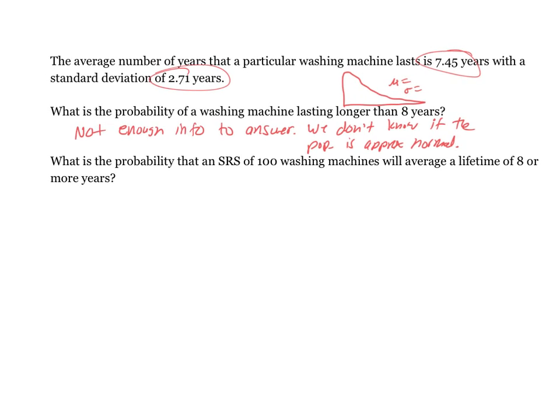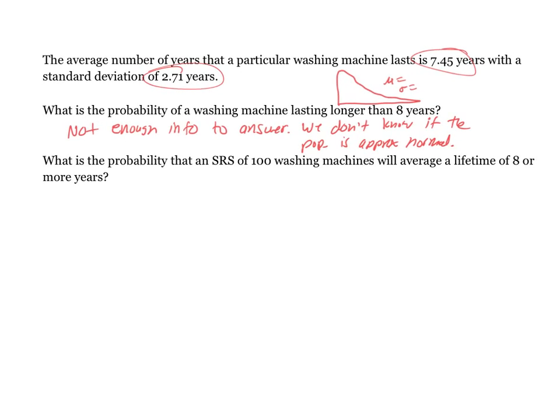What is the probability that an SRS of 100 washing machines will average a lifetime of 8 years or more? So now I'm taking a sample of 100 washing machines. Well, if my conditions are met, I can use the central limit theorem, and we can talk about the sampling distribution of 100 washing machines. Okay, so the first thing I would do is check conditions. And number one is random sample, and it did say that they took an SRS of 100.